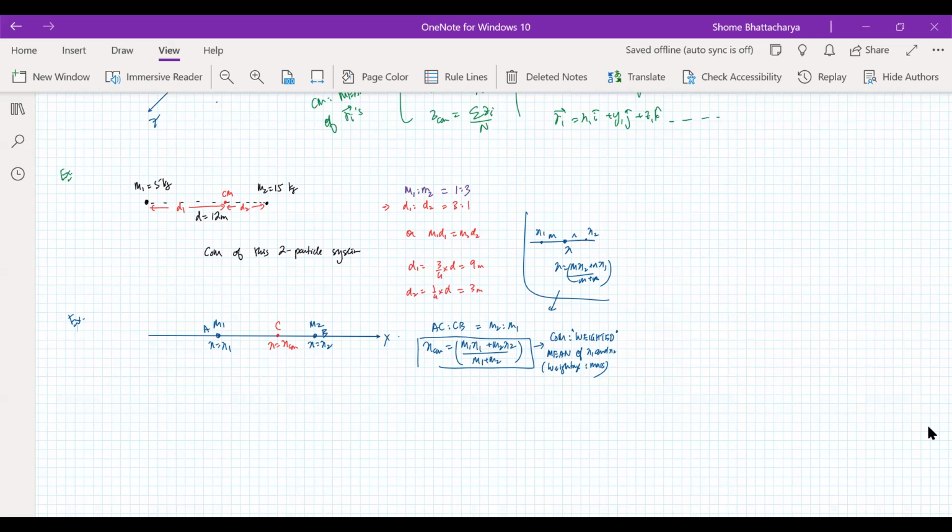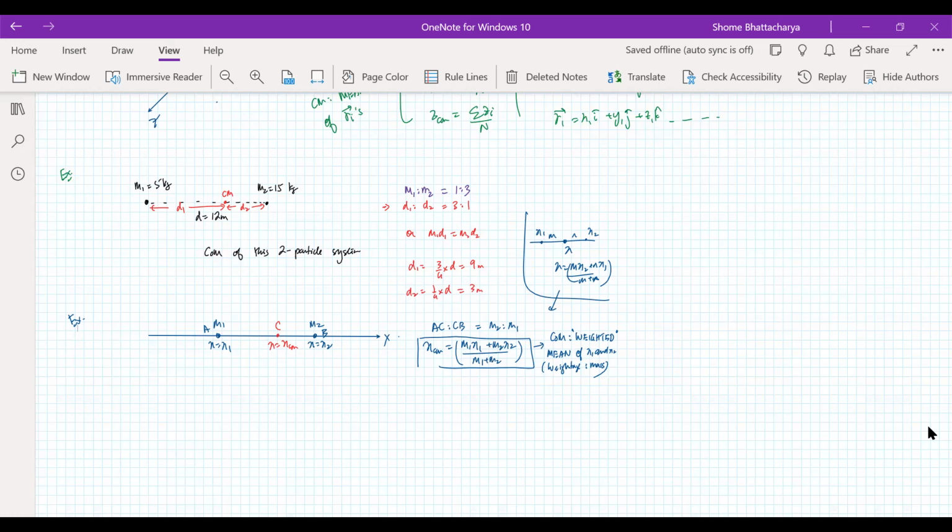So see, in the above example, you have the 5 kg particle and the 15 kg particle. So the 5 kg particle comes out at how much distance? 9 meters. And the 15 kg particle is at 3 meters. Why? Because mass into distance on either side is balanced. So 5 kg into 9 meters on one side is equal to 15 kg into 3 meters on the other side. Understood?